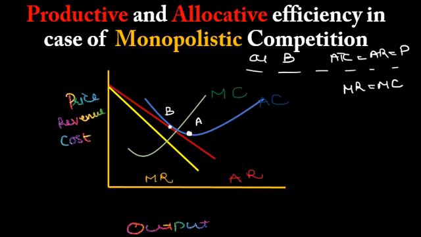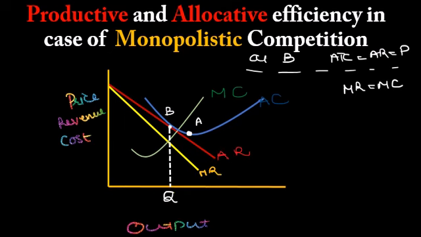So the equilibrium output is given by OQ. Since it's cutting over here where MR is equal to MC, it cuts the average total cost curve at the point B, which is not the minimum point of the average total cost curve. That means there is no productive efficiency.